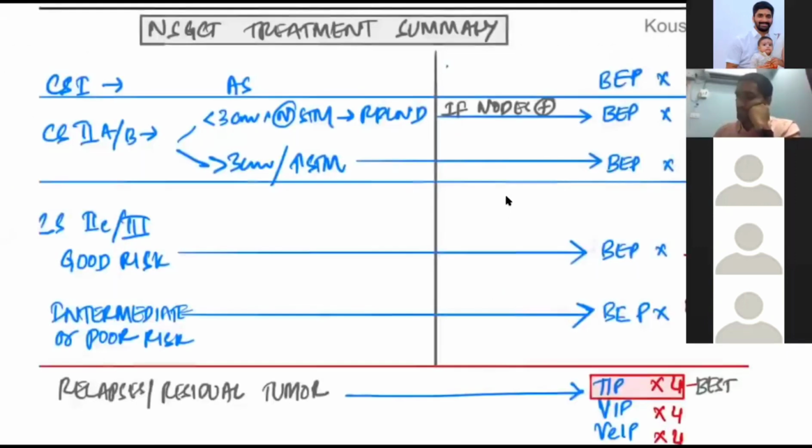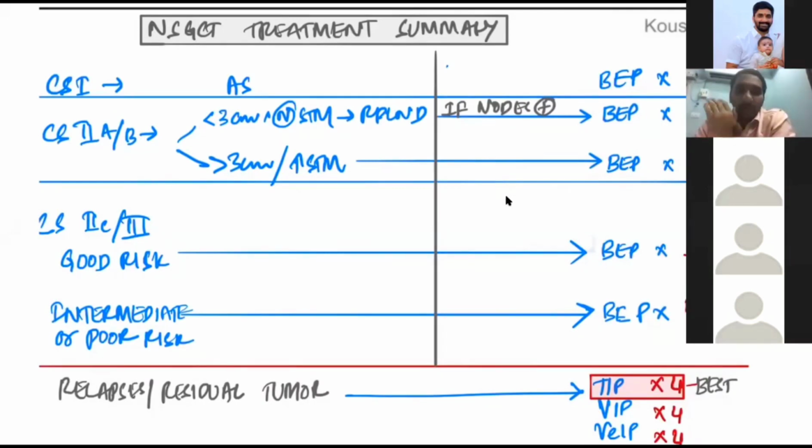And just to summarize NSGCT. NSGCT stage 1, low risk patient, that is, there is no lymphovascular invasion. Best treatment is 1 cycle of BEP. Stage 2A or B, see if the tumor is less than 3 centimeters and normal markers, then do RP-LND.